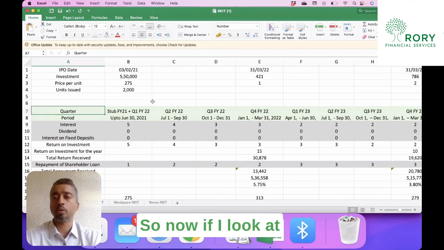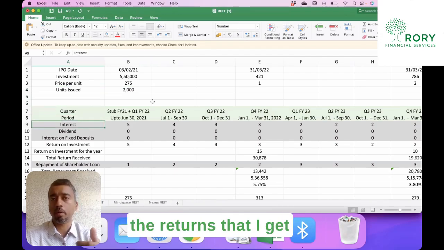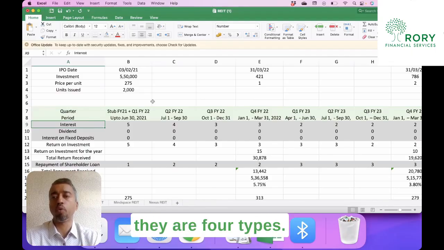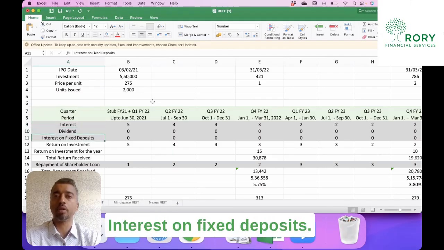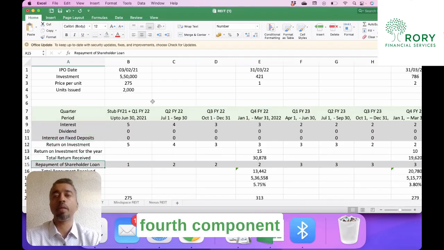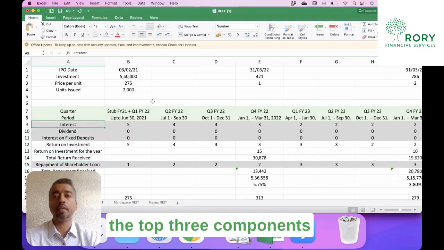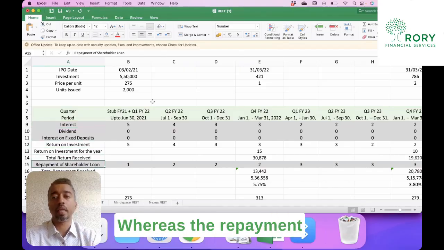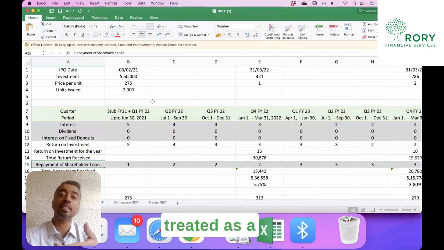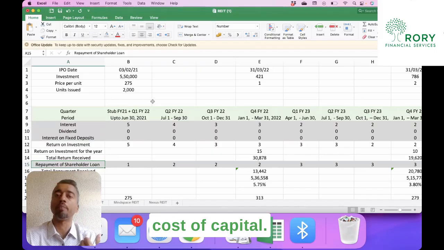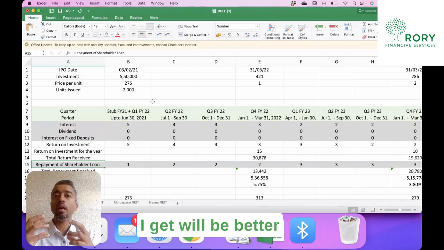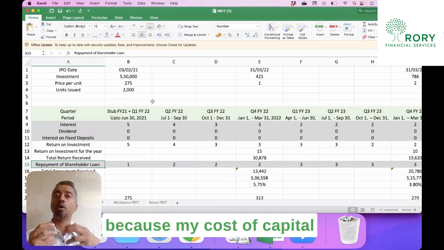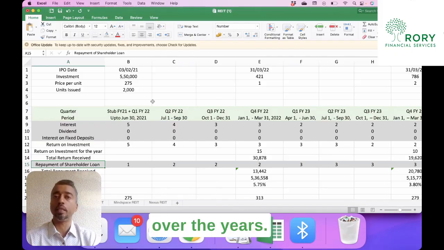So now let's look at it. If I look at the returns that I get from the REIT, there are four types. The three highlighted here are interest, dividend, and interest on fixed deposits. There's also a fourth component, which is the return on shareholder loan. So I have taken the top three components as returns that I'm getting as an investor, whereas the repayment of shareholder loan is treated as a reduction of my cost of capital. Therefore, whatever returns I get will be better because my cost of capital is going down over the years.